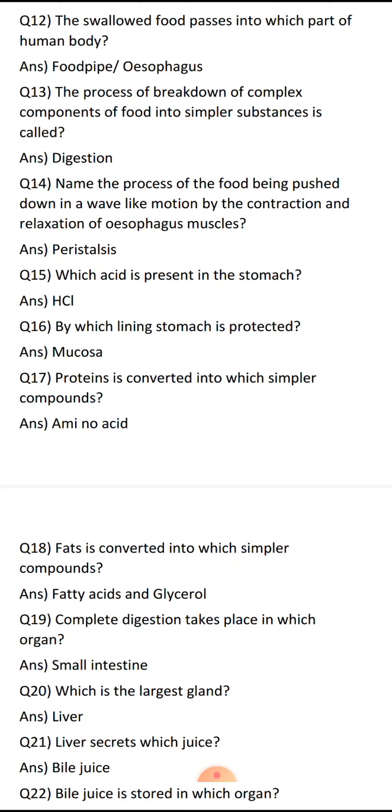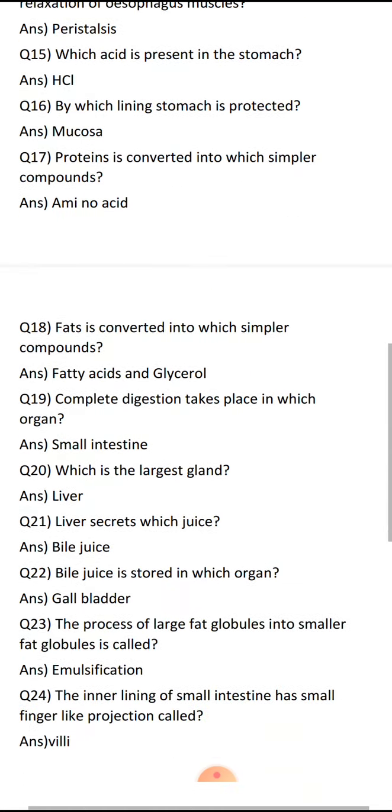Now, stomach has got which lining? Protective lining, that is mucosa. It protects from the acidic effect. Protein is converted into which simple substances? Amino acids. So, fats are converted into which simple substances? That is fatty acids and glycerol.